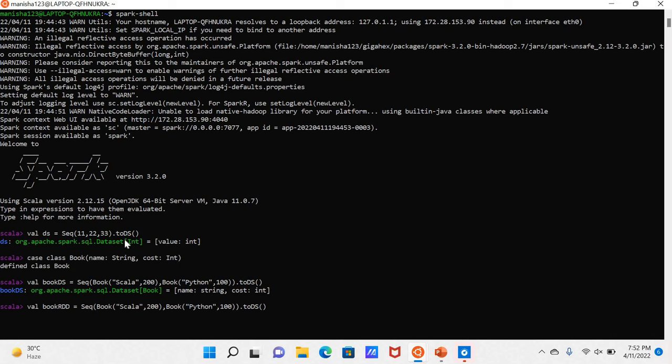Then I use sc.parallelize on that sequence, and the RDD is created. After creating this RDD, I apply the toDS function to convert that RDD into a dataset.